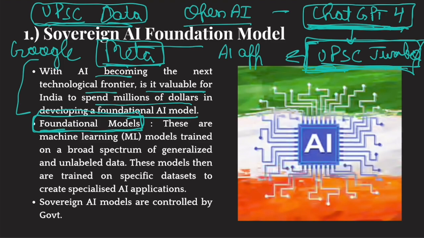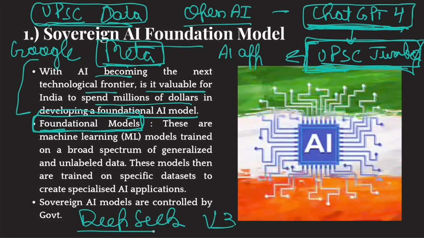Now the thing is, recently, a Chinese startup created its own foundational model. It was called V3. The name of the startup was DeepSeek, and the foundational model was V3. This was a major disruption because up till now, only American companies possessed these foundational models and they had a monopoly of sorts. But China broke that monopoly with this V3 model.